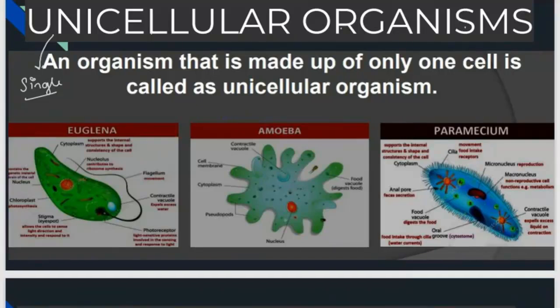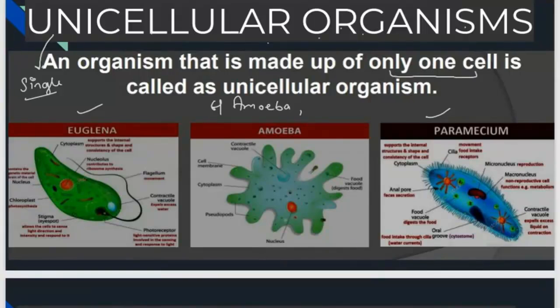Means organism made up of only one cell. An organism made up of only one cell is known as a single cellular organism. Example, amoeba is there, paramecium is there, euglena is there. Different types of organisms are there that are made up of only one cell.